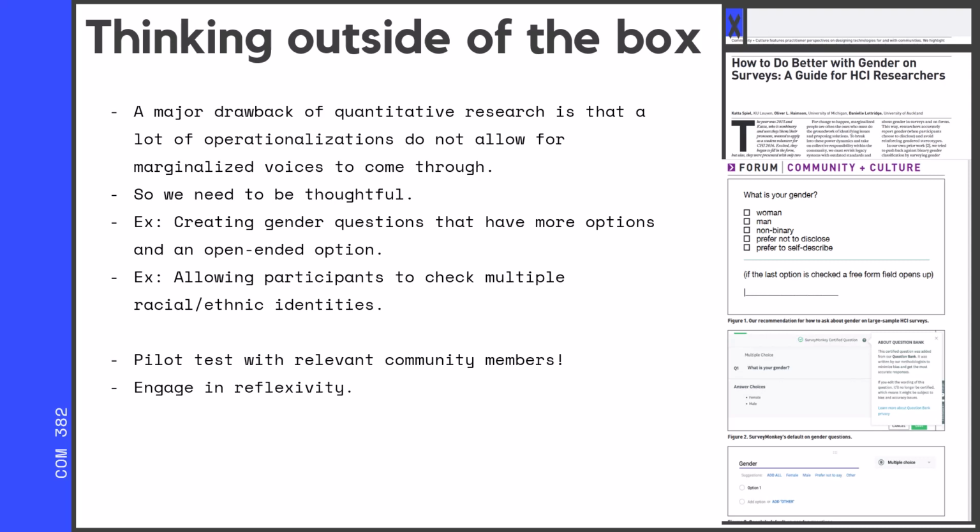Also, allowing people to check off as many racial or ethnic identities as they want. When one is designing these kind of operationalizations that are so tied to people's identities, it's a really good idea to do pilot tests with relevant community members to see how they feel about how you're phrasing things. And this is a point at which it's so important to engage in reflexivity because you want to make sure that you're capturing people's truths.